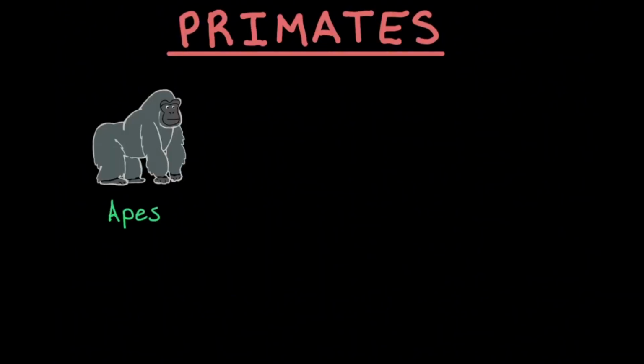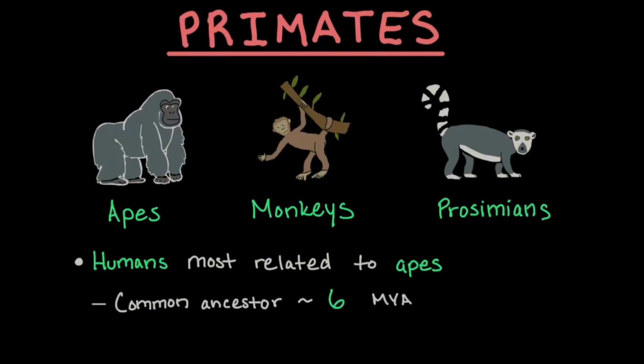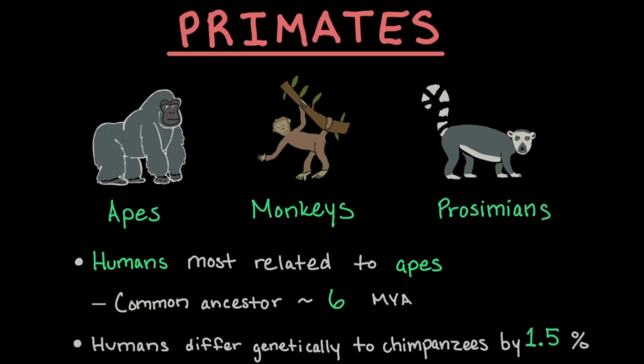Humans are primates. The primates consist of apes, monkeys, and prosimians, which include lemurs. We are most related to apes. We have a common ancestor with apes that lived around 6 million years ago in Africa. Humans differ genetically from chimpanzees by 1.5%.